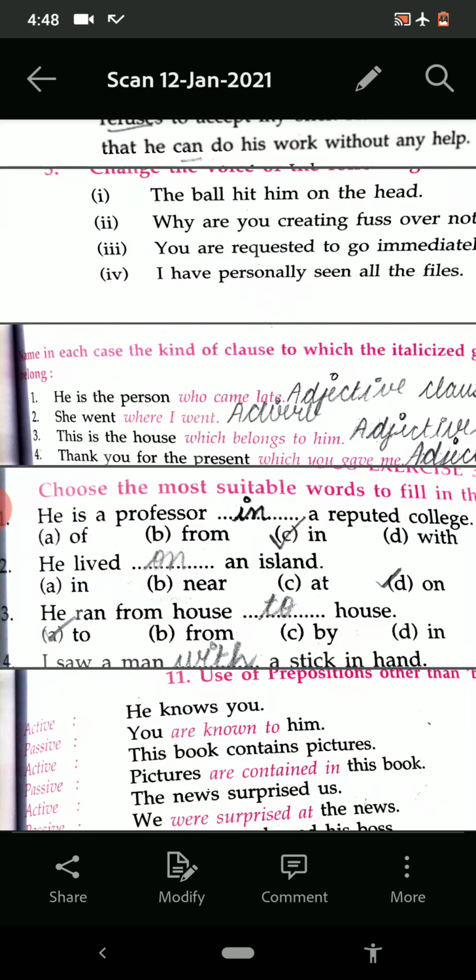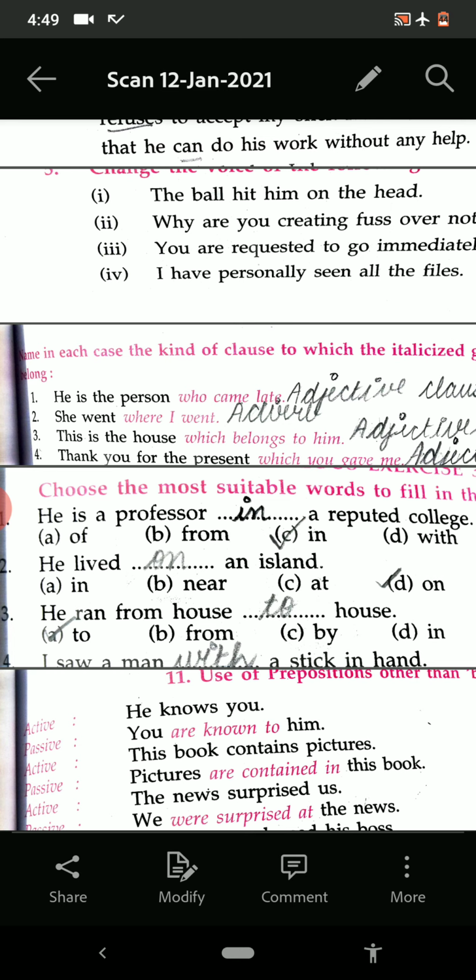Now see the next one. It is prepositions, and you have to fill in the most suitable word. The answers are also there in front of you. He is a professor in a reputed college. He lived on an island. He ran from house to house. I saw a man with a stick in hand.